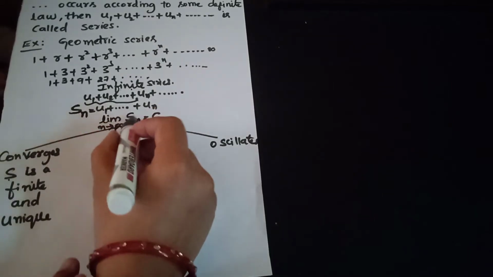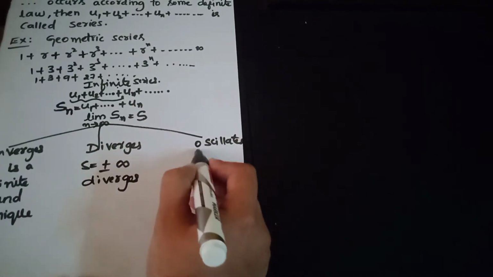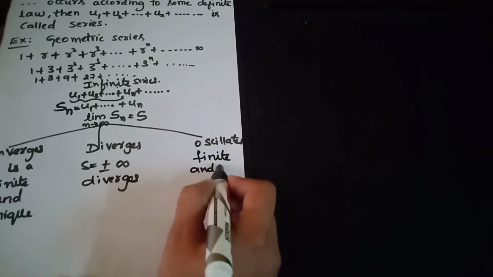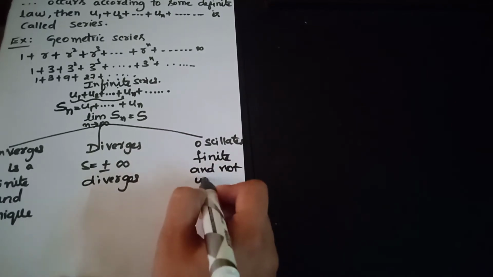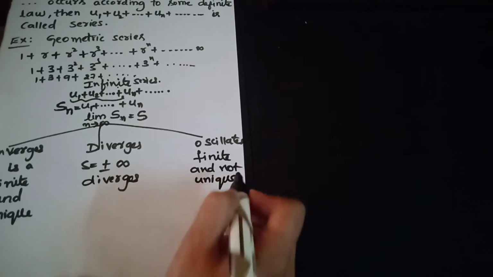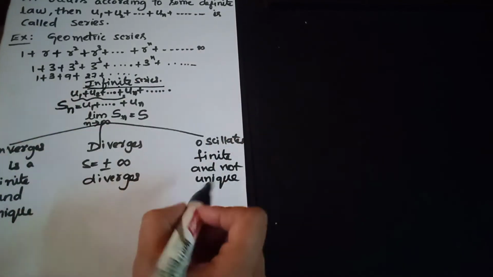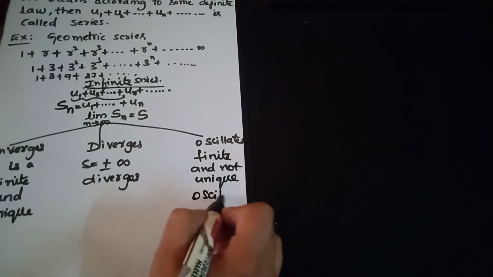If the limit value of Sn is finite and not unique, then we say that this infinite series oscillates.